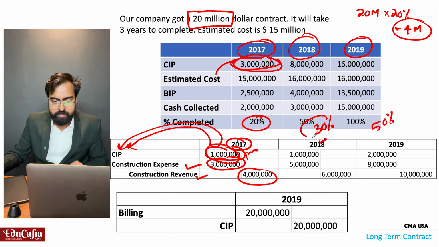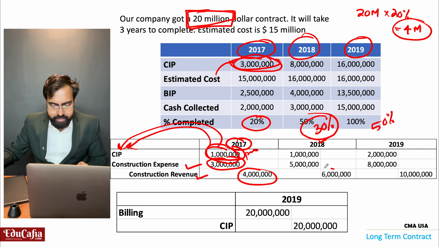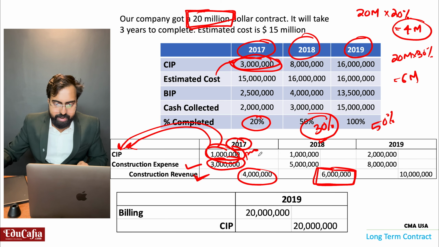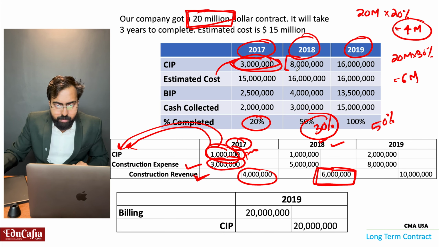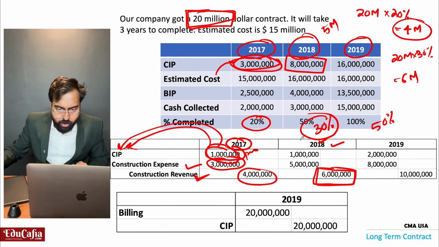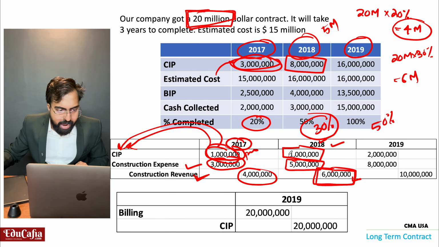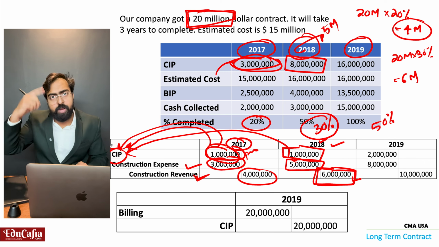Then next, 2018. In 2018, I completed 30%. So 30% of 20 million is equal to 6 million. That 6 million construction revenue I can recognize in 2018. In that, how much CIP have I recognized here? 5 million, right? So only 5 million is there in the construction expense. So when 6 million revenue is there, the extra 1 million I have to add to CIP account.